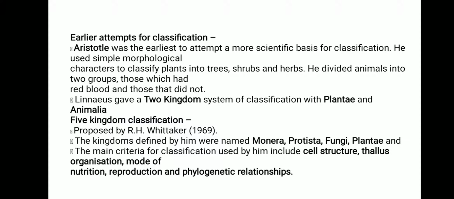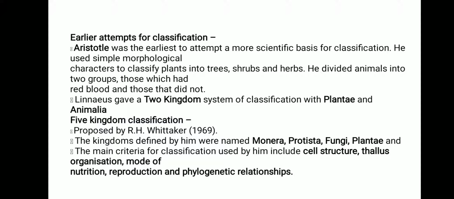Now, a quick revision from Chapter 2. First heading, earlier attempts for classification. The name of the scientist who is responsible for giving the scientific basis for the classification is Aristotle. Okay? And he used the simple morphological characters, meaning the external characters, to classify the plants into trees, shrubs, and herbs.